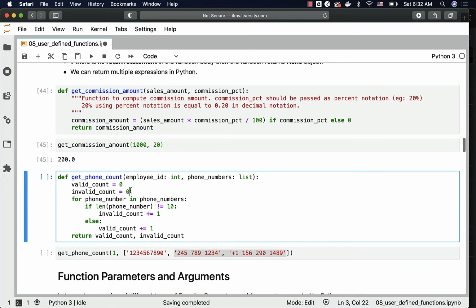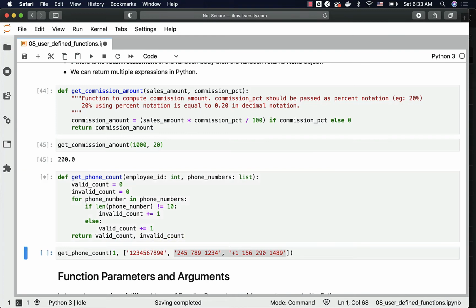That being said, now let's go through the function body here. I am initializing two variables, valid count and invalid count, and then I am iterating through all the phone numbers which are passed as the list. If the phone number length is not equal to 10, then I am incrementing invalid count, otherwise I am incrementing valid count. Finally, I am returning both valid count and invalid count here.